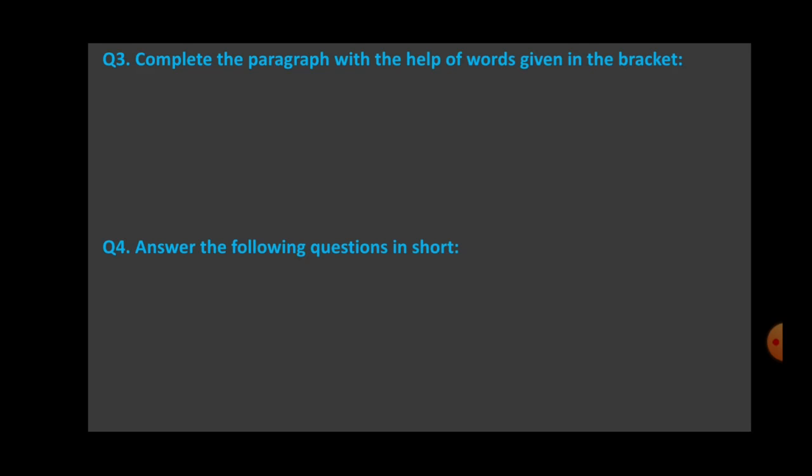Growth of follicles present in the ovary occurs under the effect of dash. What is the answer? Under which hormone? That is FSH or follicle stimulating hormone. You can just put the numbers in the words given in the brackets and afterwards you can complete the full answer.